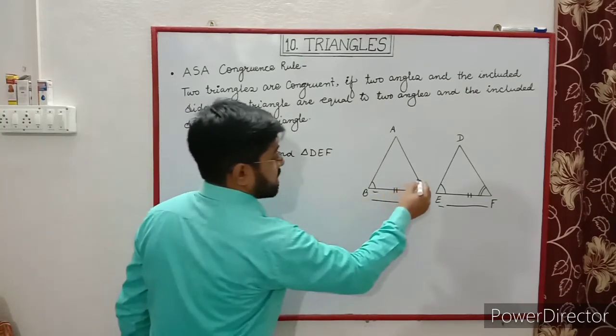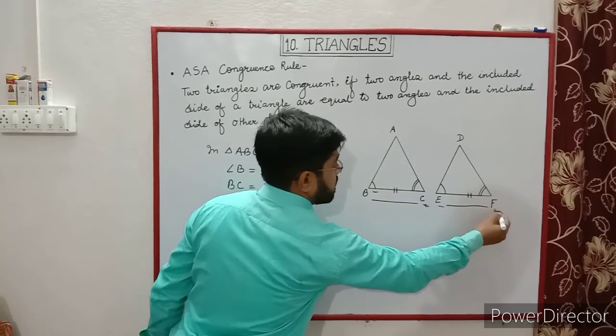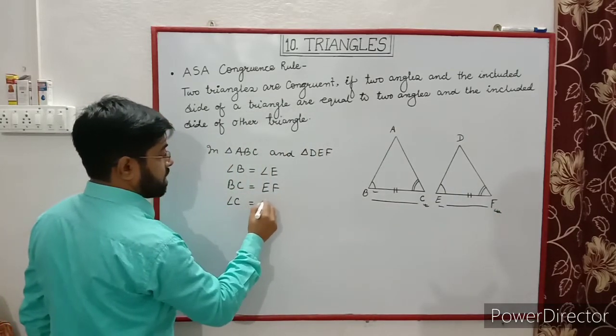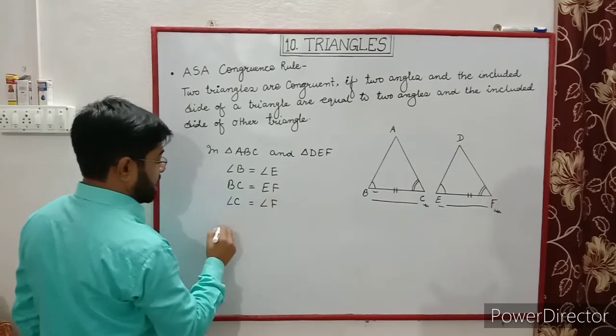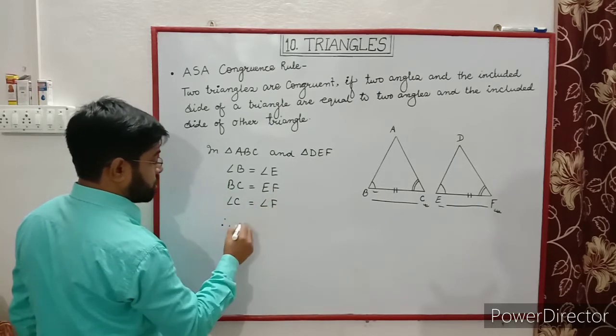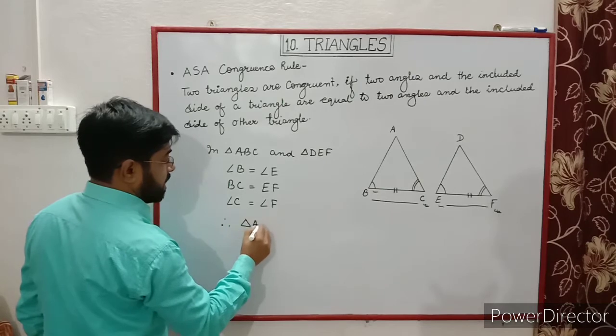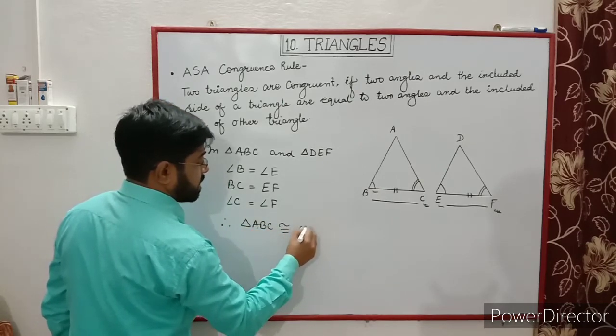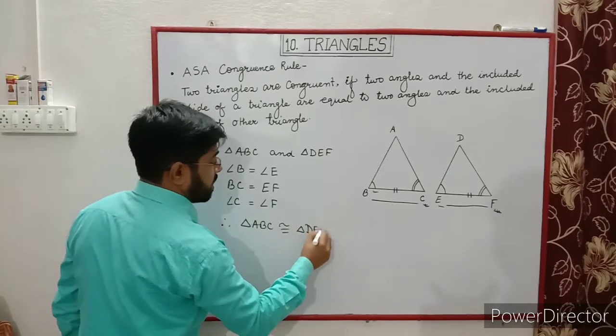And angle C is equal to angle F. So we can say that, therefore, triangle ABC is congruent to triangle DEF.